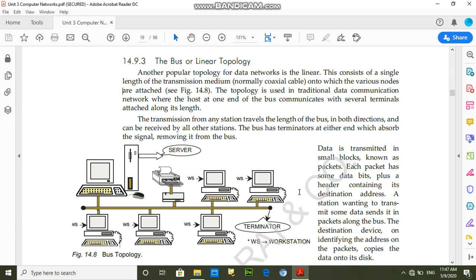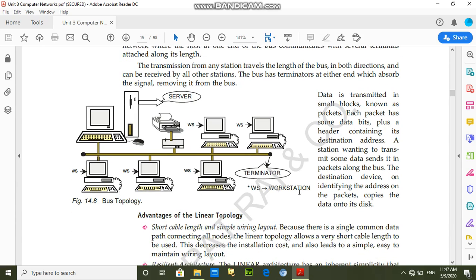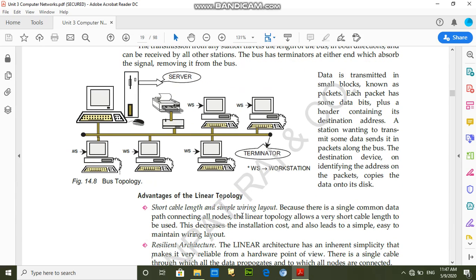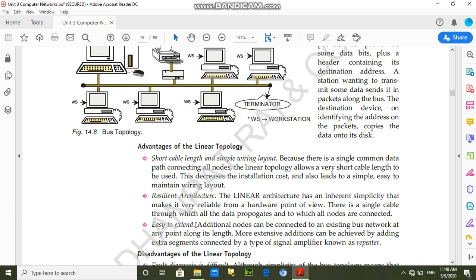Advantages of bus topology. Students, in bus topology: short cable length and simple wiring layout. You are seeing the picture, so these nodes are directly connected with this wire. That means this topology needs less cable length. Resilient architecture: its architecture is in linear form. Easy to extend: in bus topology we can easily add new nodes.